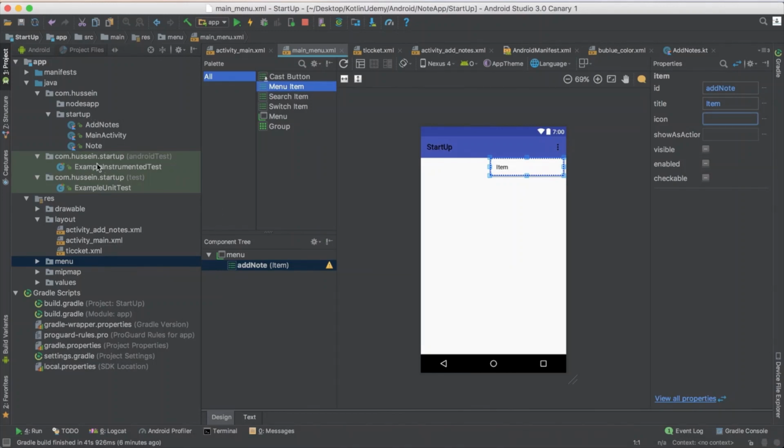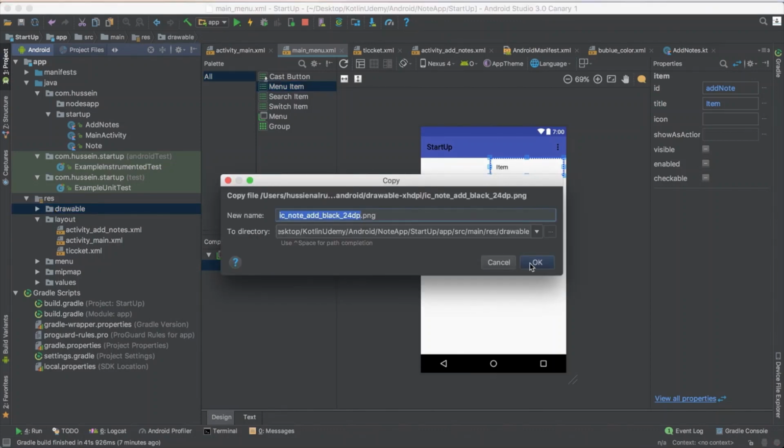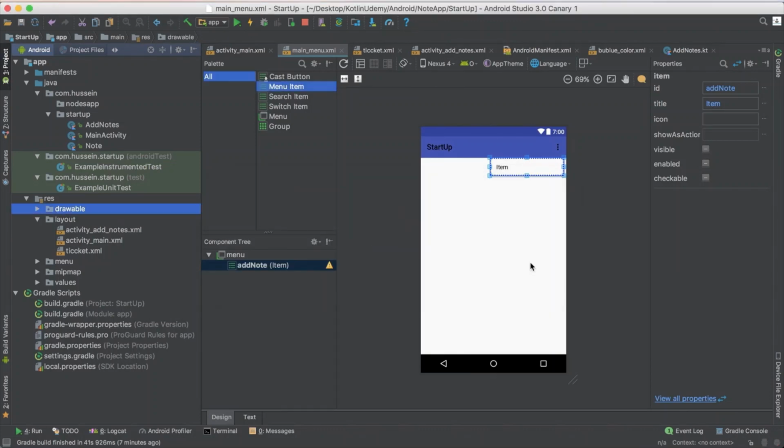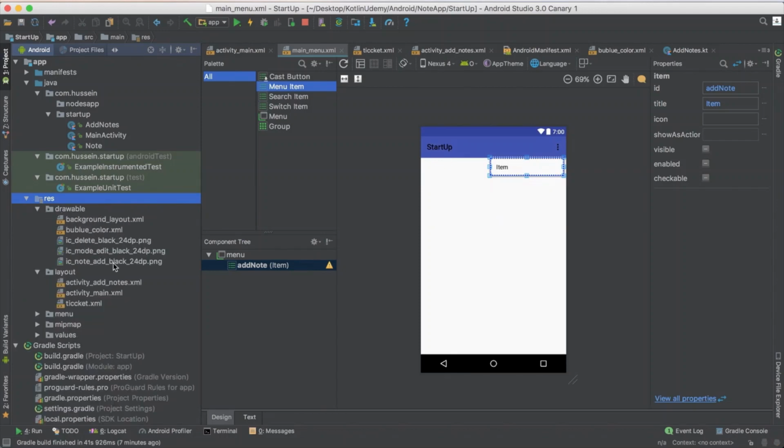Later on, we will add all these images and we'll understand what we mean by XHD, HD, and DPI. But for now, let me just take only this image and add it here. Now I have it, which is this one. I see notes, I could add it here.